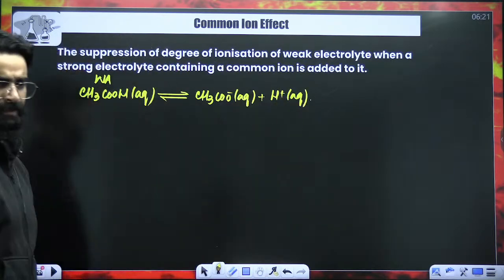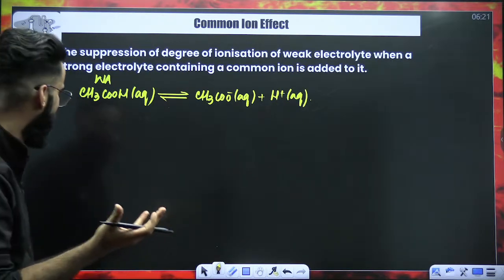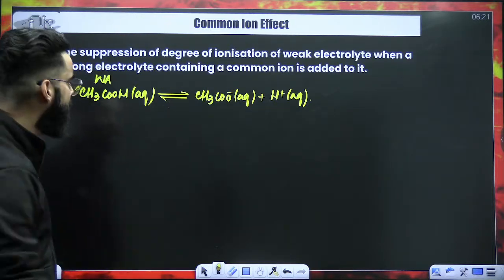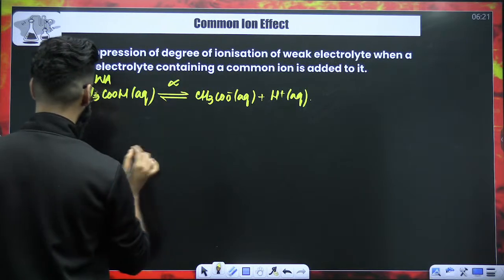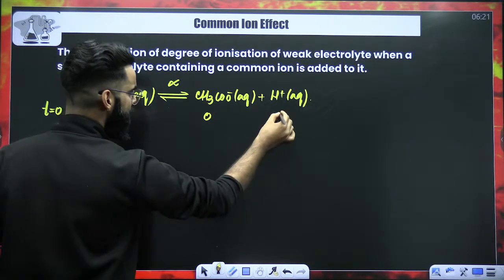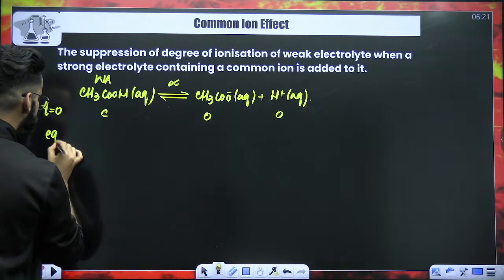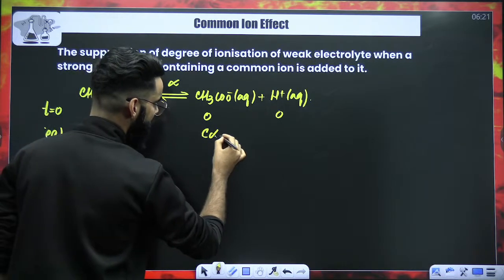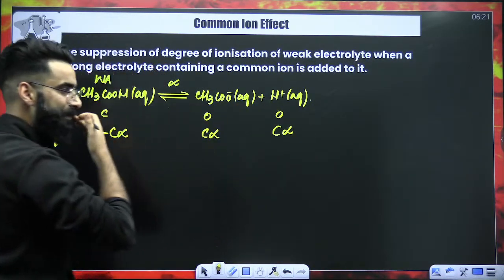So I've taken a container in which CH3COOH is in equilibrium with its ions. Let's assume its degree of ionization is alpha. Initially at time t equal to 0, this is C, and the ions are 0. When equilibrium is established, this has to be C minus C alpha, and each ion is going to be C alpha.